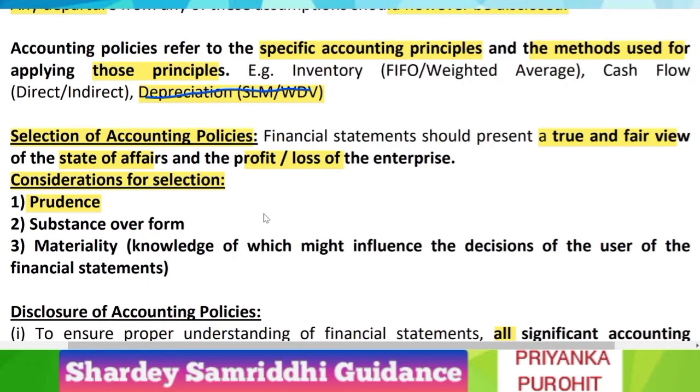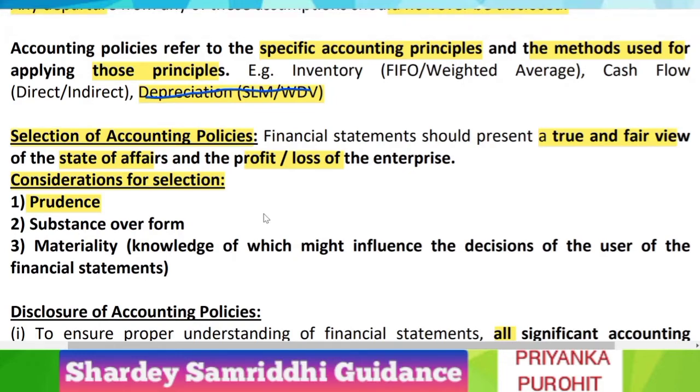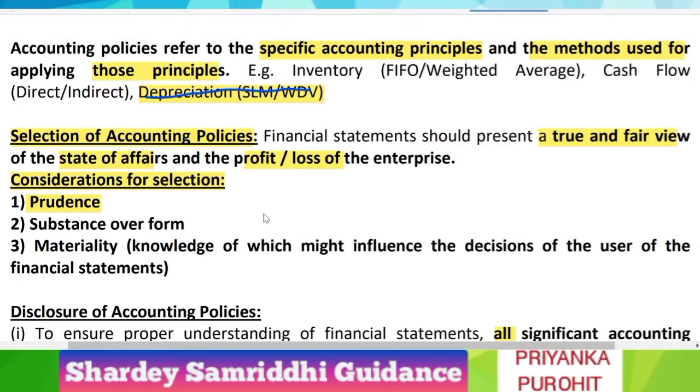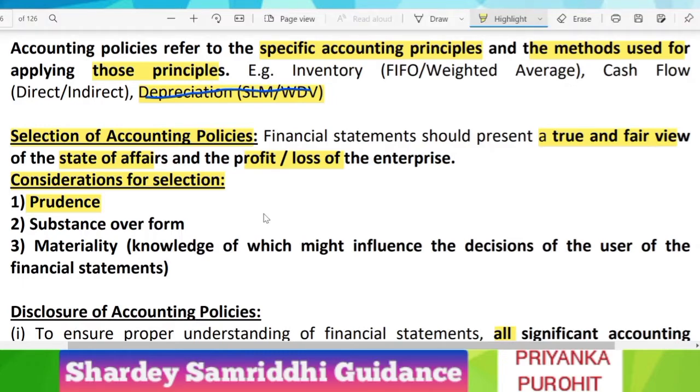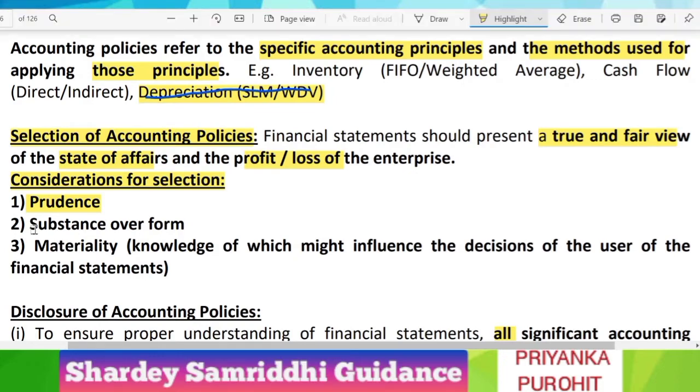An example can be: should we make a provision for discount on creditors? No, because it will overstate our income. Similarly, in case of provision for doubtful debts, or RDD, we must make it because it is a conservative approach. The next point is substance over form.